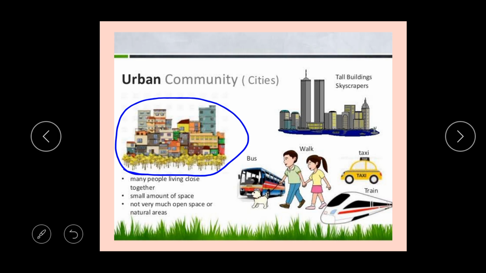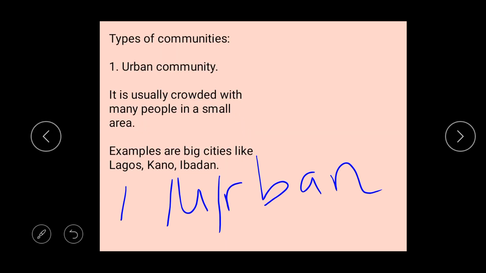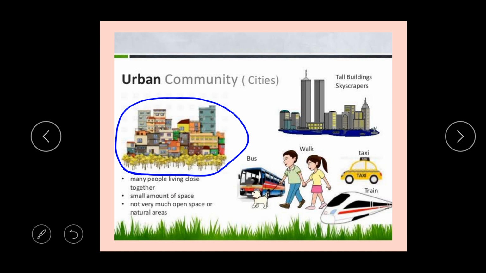And like I said, many people live close together, and the city is what? The city is small, but we have many people. The space is small, but we have many people. Okay, the place is not that open. You don't have enough space, but people are many in an urban community.